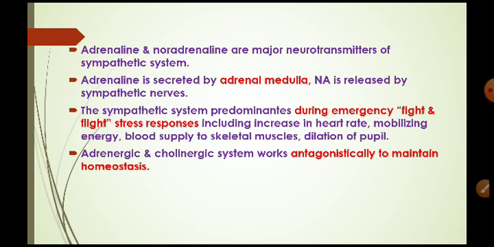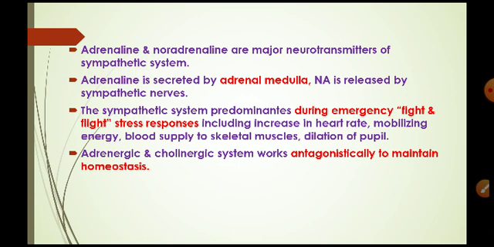The sympathetic system predominates during the fight and flight response, that is, the stress response. This system gets activated when a person feels stress, or during an emergency. The fight and flight stress response includes increase in heart rate, mobilizing energy, blood supply to skeletal muscles, and dilation of pupils.